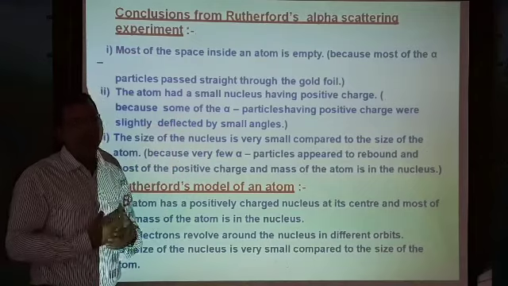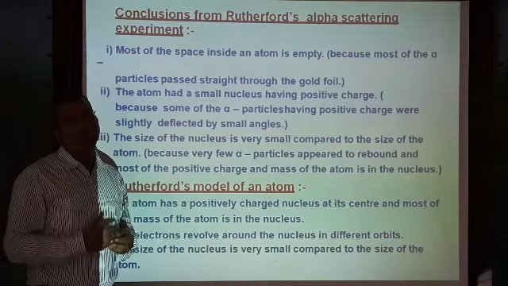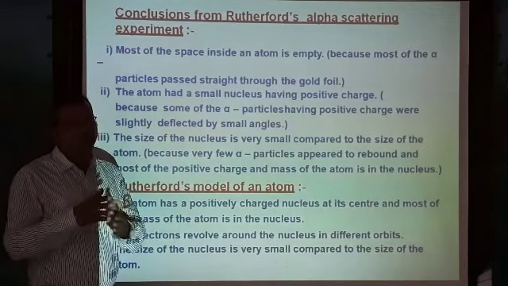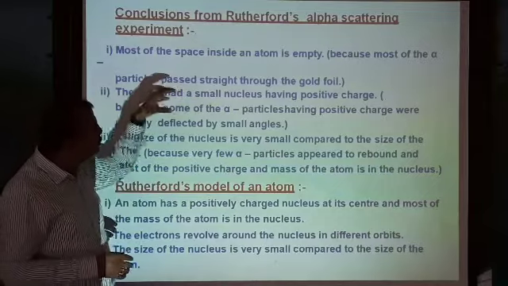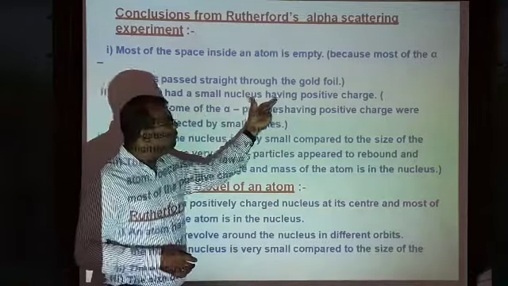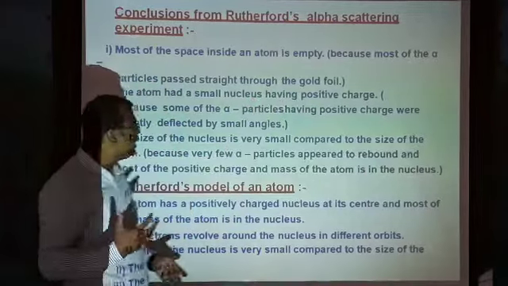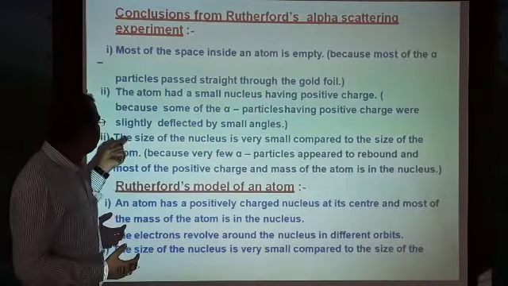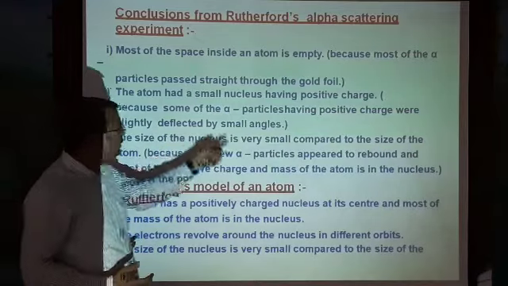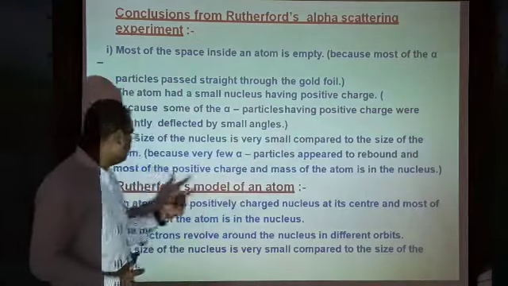So we have seen that some alpha particles are deflected to particular angles because a positively charged particle is present in the nucleus. And the next one: the size of the nucleus is very small compared to the size of the atom.